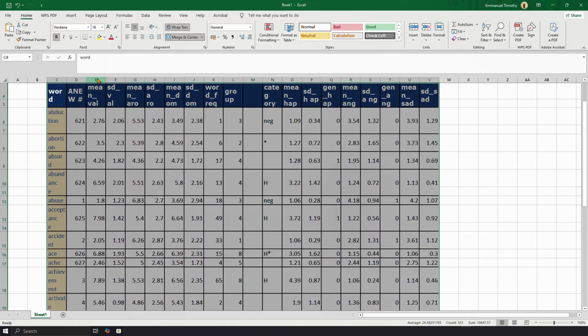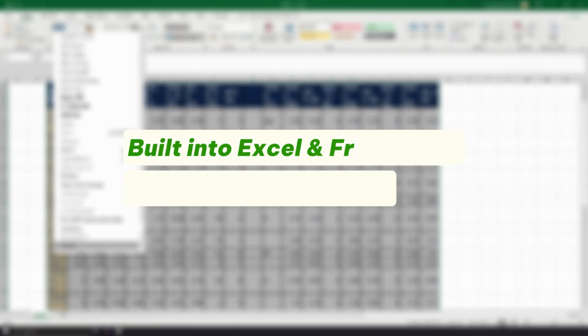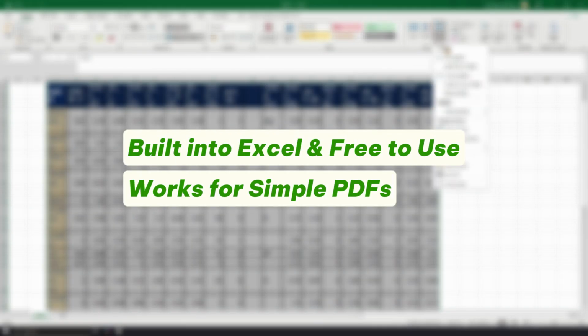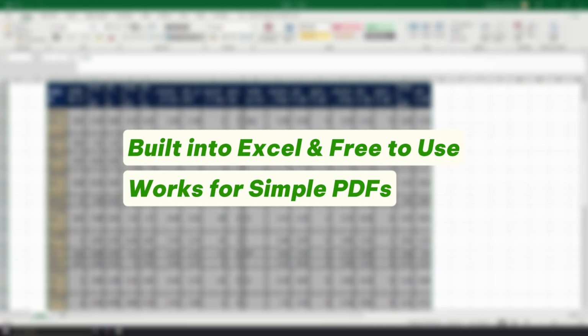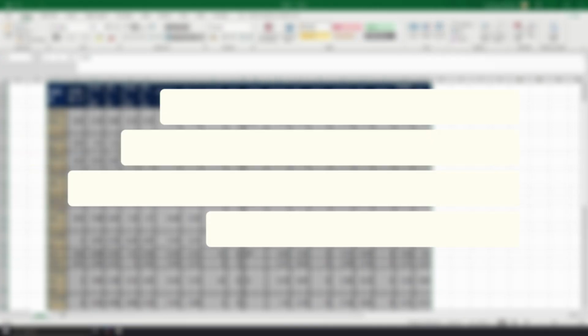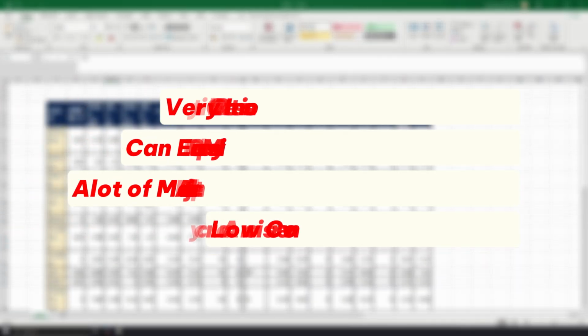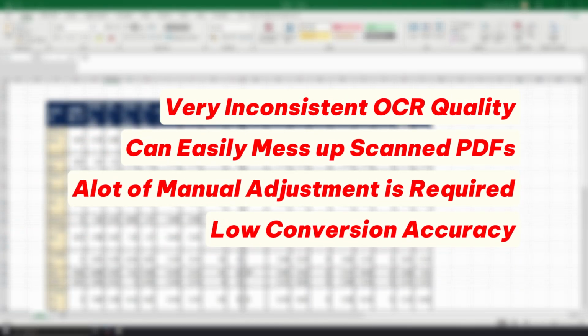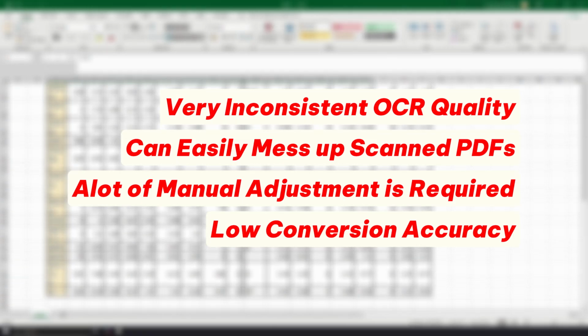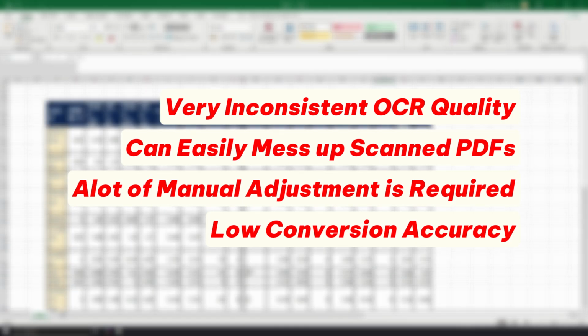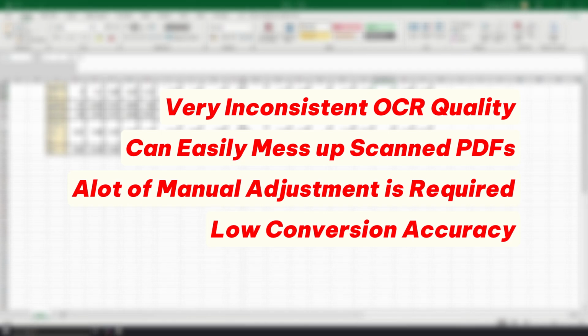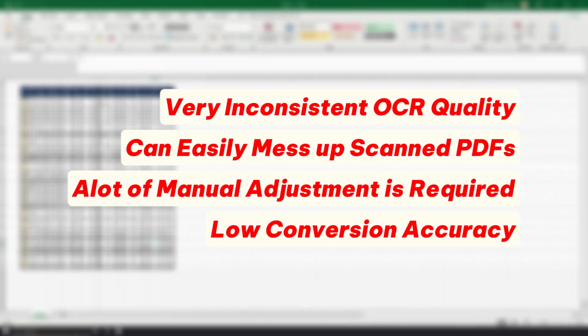The pros of this method are clear. It's built right into Excel, it's free if you already have Microsoft Office, and it works well for simple PDFs. However, the cons are significant for anything beyond basic files. The table structure often breaks when there are complex layouts. It's not reliable for scanned PDFs because it lacks built-in OCR. Merged cells, borders, and alignment usually need manual fixing, and you have limited control over the conversion accuracy.